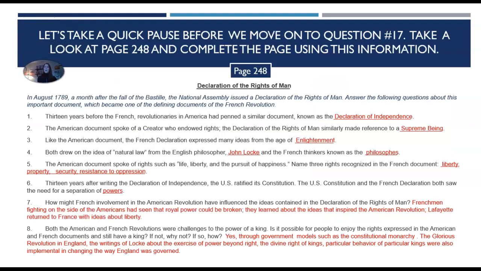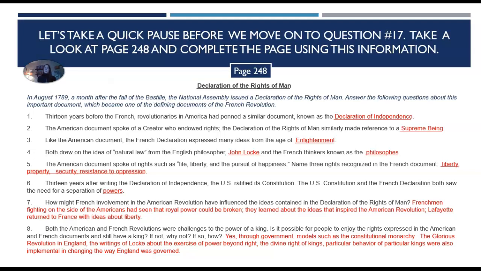All right, so we're going to take a quick pause here and look at page 248 in your student guide. So go ahead and flip to that page, and then you're going to complete the page using this information. And again, if you need to pause this video when you're watching it on your own, you may definitely do that. So question number 1, let me read that part in blue there. In August 1789, a month after the fall of the Bastille, the National Assembly issued a Declaration of the Rights of Man. Answer the following questions about this important document, which became one of the most defining documents of the French Revolution. So again, this is in comparison to our Declaration of Independence in America.